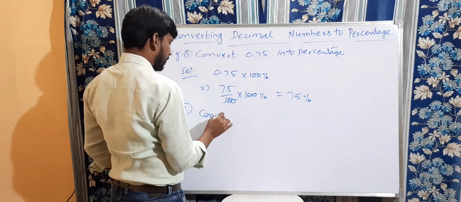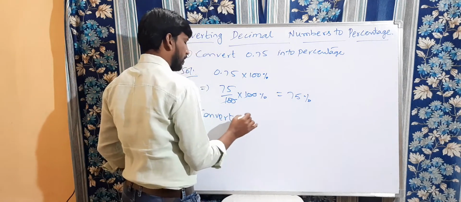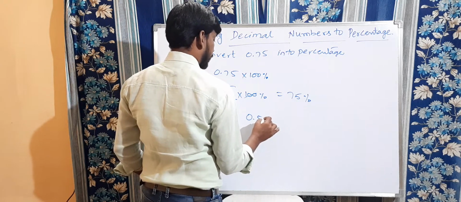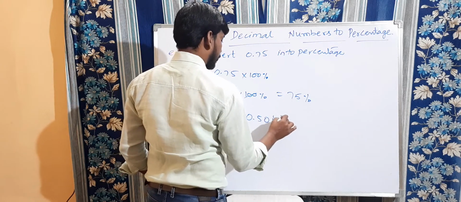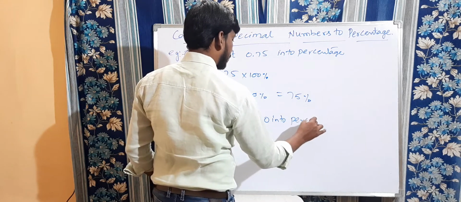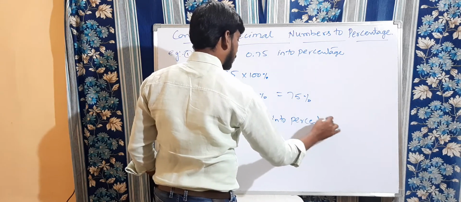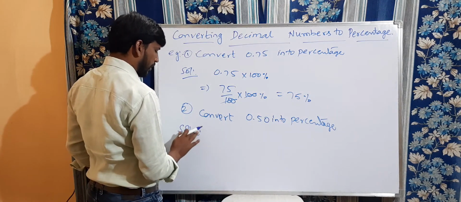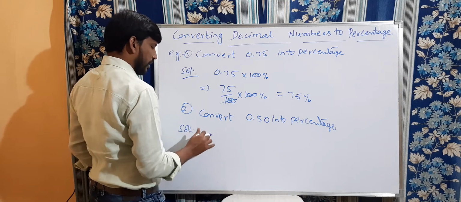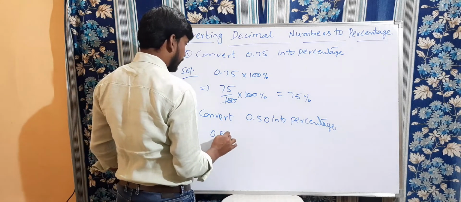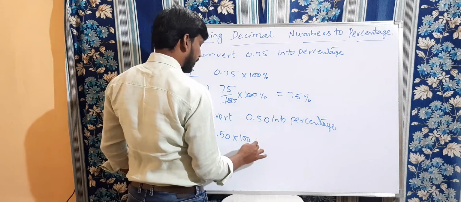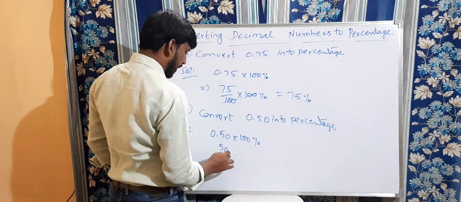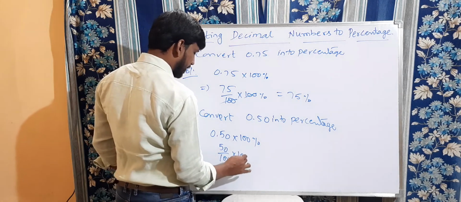Let us discuss one more. Convert 0.50 into percentage. Very simple, we are going to convert this decimal number into percentage. The given is 0.50 into 100%. Now 0.50 is nothing but 50 by 100 into 100%.